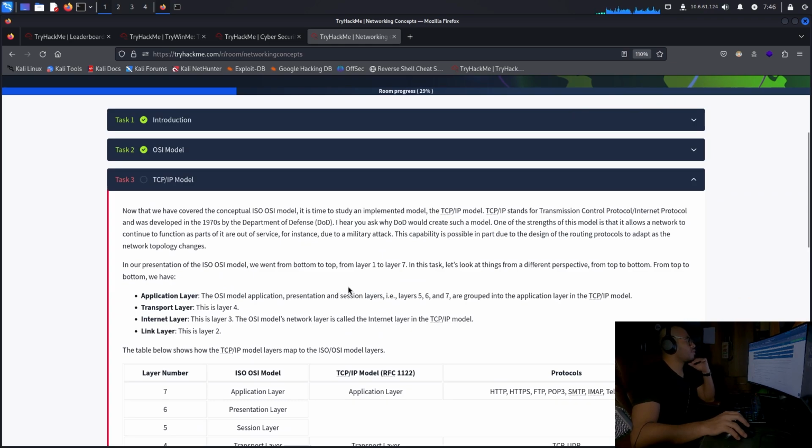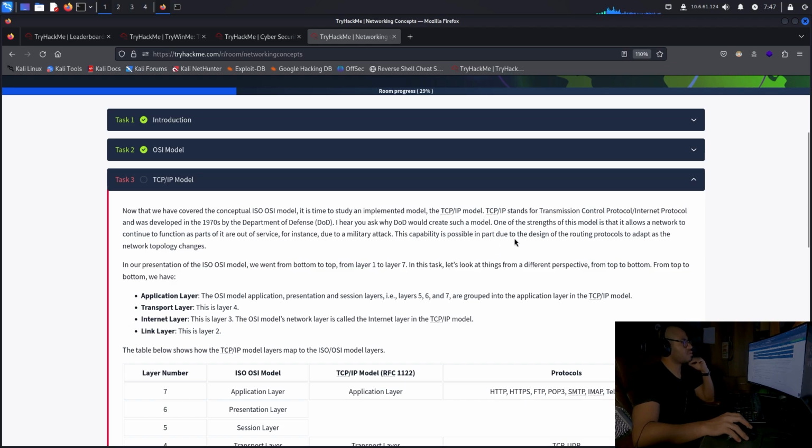Okay, now that we have covered the conceptual ISO OSI model, it's time to study an implemented model, the TCP/IP model. TCP/IP stands for Transmission Control Protocol, Internet Protocol, and was developed in the 1970s by the Department of Defense. I hear you ask why DoD would create such a model. One of the strengths of this model is that it allows a network to continue to function even when parts of it are out of service.